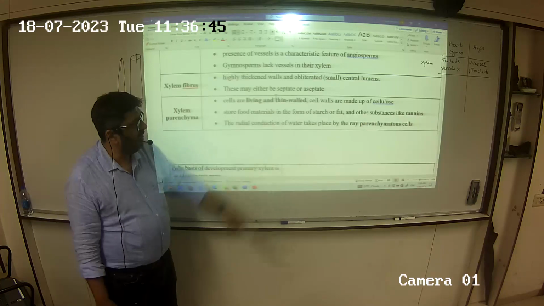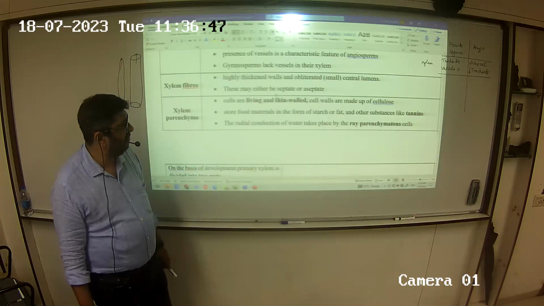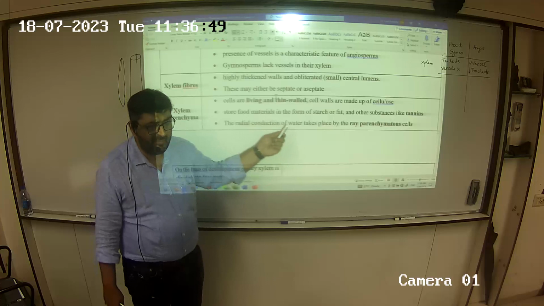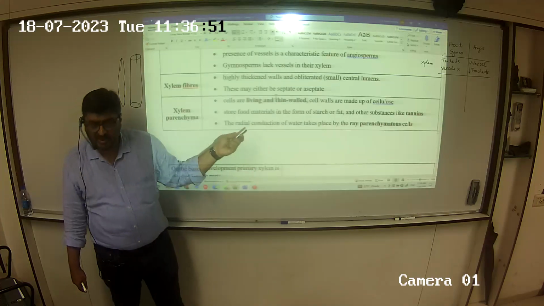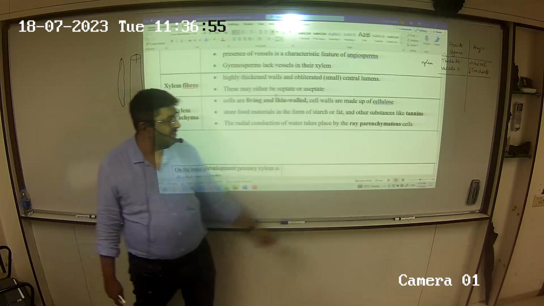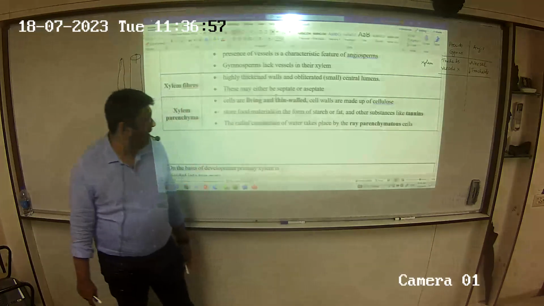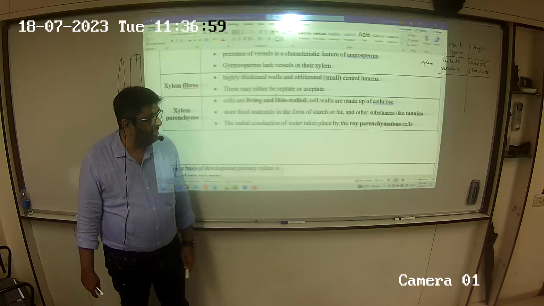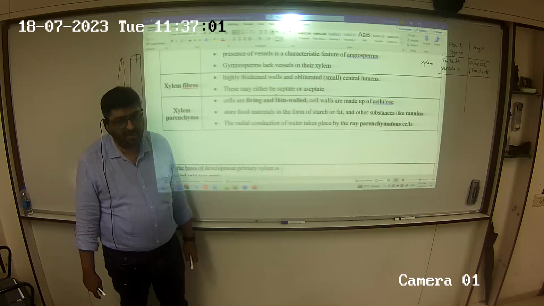Thin-walled, cell walls are made up of cellulose. You have studied the structure of parenchyma. Parenchyma's most important function is storage. Stores food materials in the form of starch, fat, and other substances like tannins. The radial conduction of water takes place by ray parenchymatous cells.